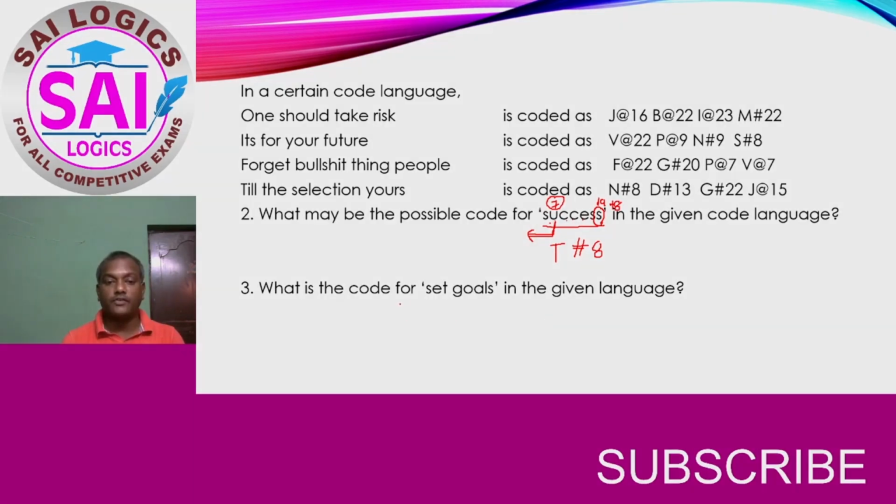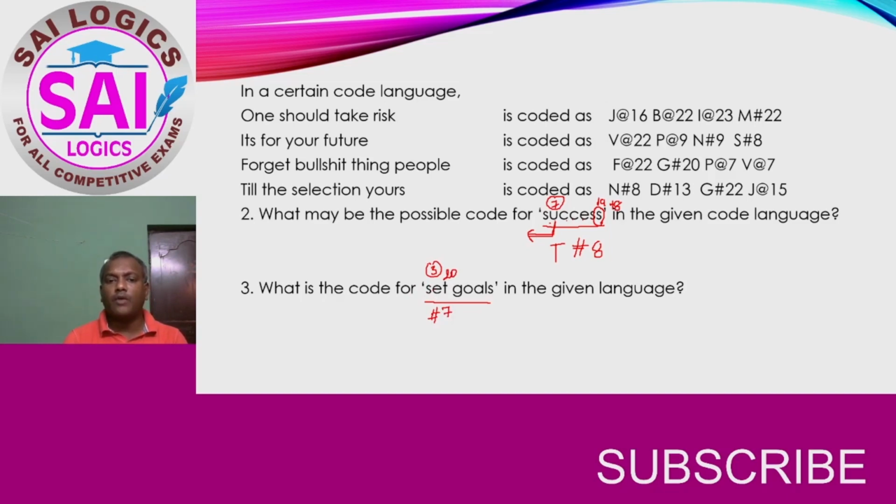Let us see the next question: set goals. Two words have been given, so individually we will do. Set has 3 letters, so again we will take hash. The last letter is T and T's value is 20. So the pair value is 7.